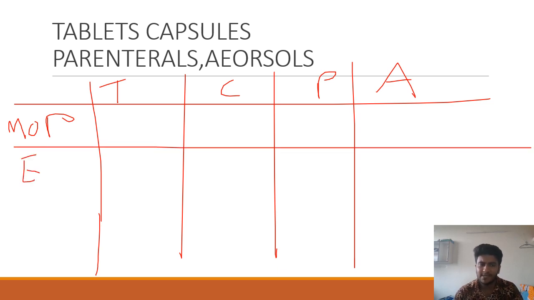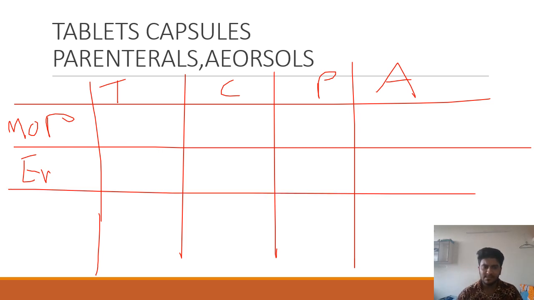So for tablets: hardness, dissolution, disintegration, friability, weight variation, uniformity of weight, uniformity of content. Capsules may have bloom strength, iron content, viscosity, pH, isoelectric point. So those are base adsorption. These are few of the topics. Parenterals: sterility testing, pyrogen testing, stability testing. Aerosols may have flame test, flash test. You have again so many different tests for aerosols as well. So you need to know the moisture content and all. So you need to know these tests as well.